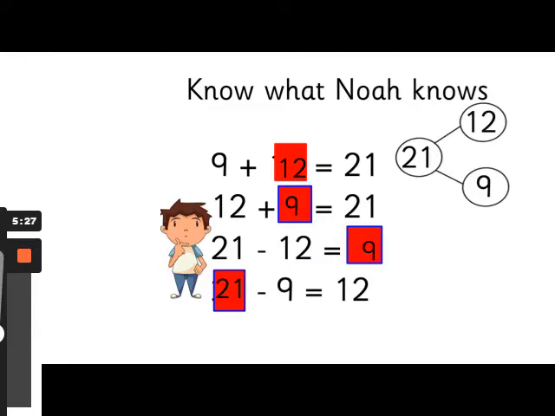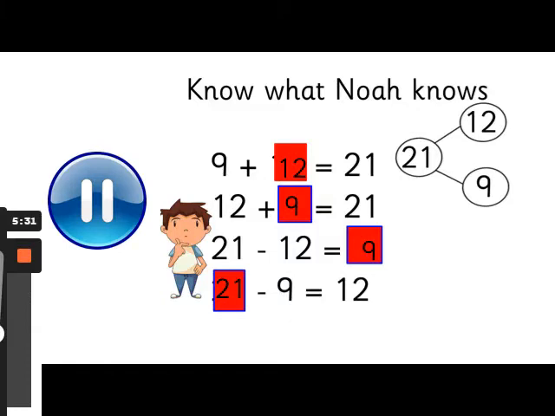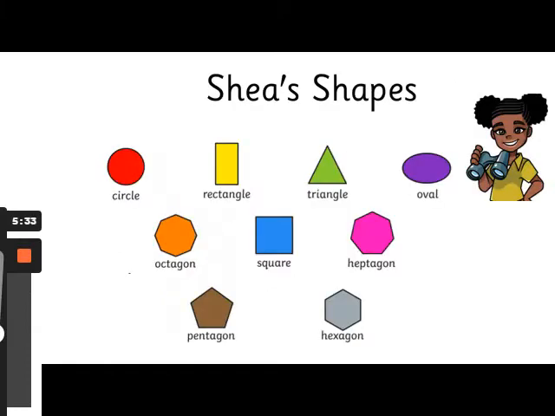Have a look over the answers and the number sentences. Read through them. Now we are on to Shia's shapes, and Shia has got lots of 2D shapes here. Have a look over them so that you can remember what they look like and remember their names.